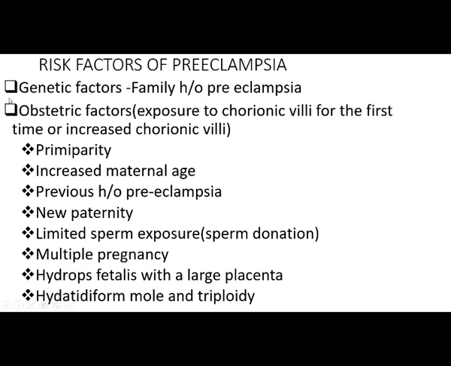The factors include primary parity, increased maternal age, previous history of preeclampsia, new paternity, the first paternity, and limited sperm exposure, as in pregnancy occurring due to sperm donation, multiple pregnancy, hydrops fetalis with a large placenta, hydatidiform mole and triploidy.